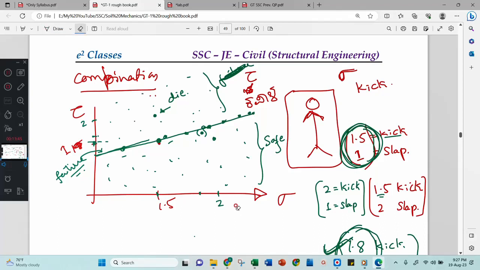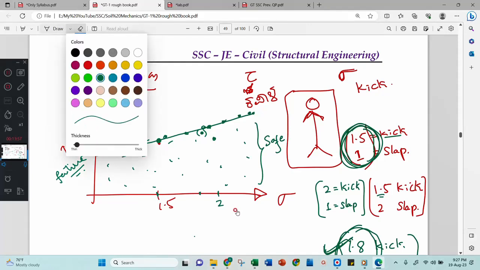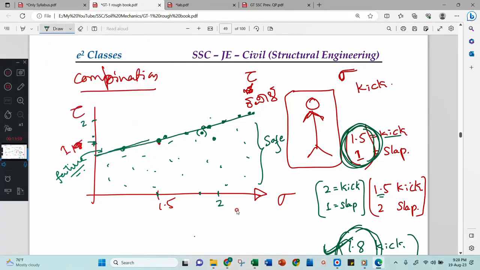They will not exist, because failure can only happen once. You get failure only on the line, so what will you get above the line? You will not get any points above the line. Then what is this line considered as? What can you call this line? This is called an envelope.